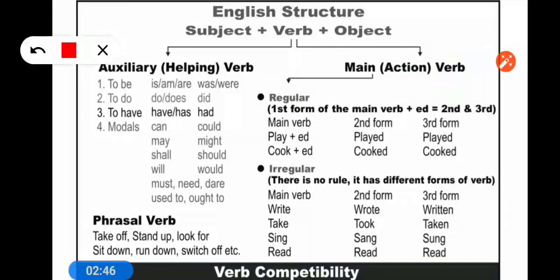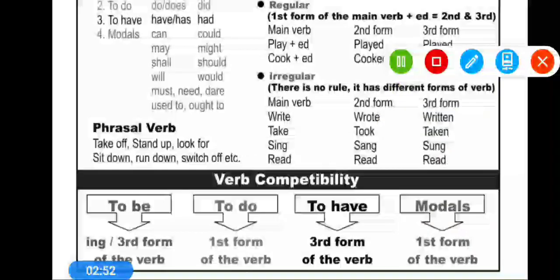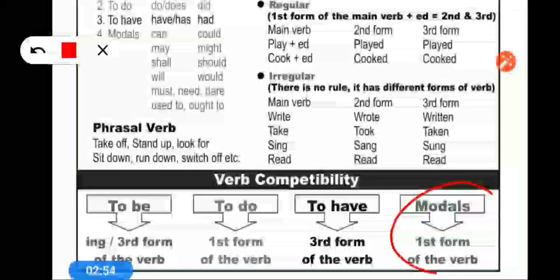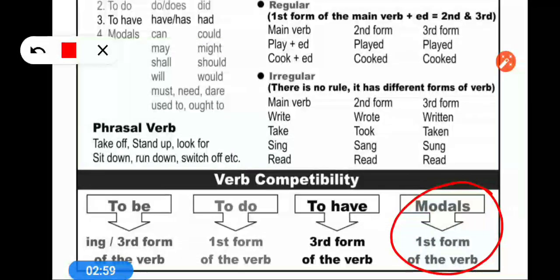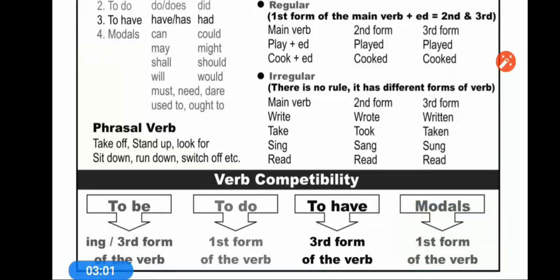So these modal verbs are used as helping verbs and they are used before the first form of the verb. Modals are used before the first form of the verb. Now come to the modal lesson.